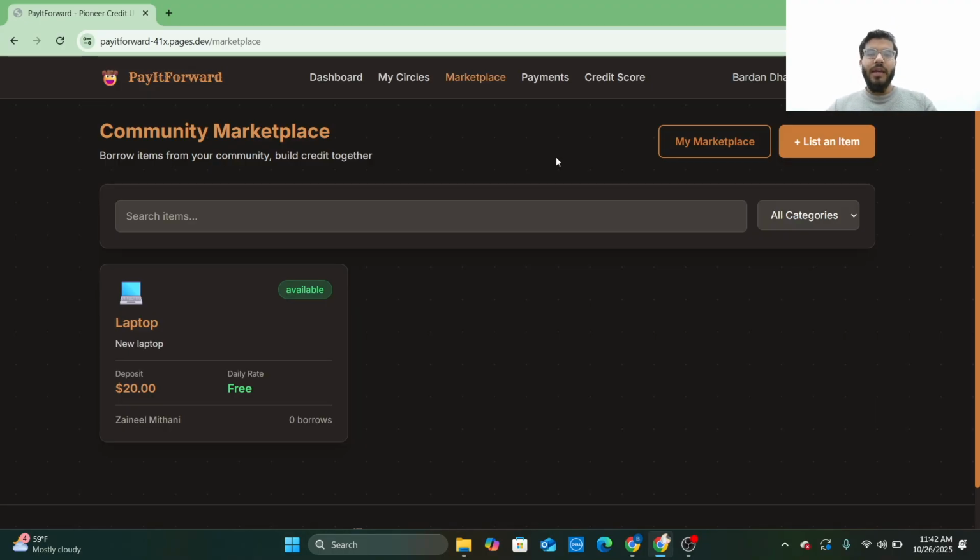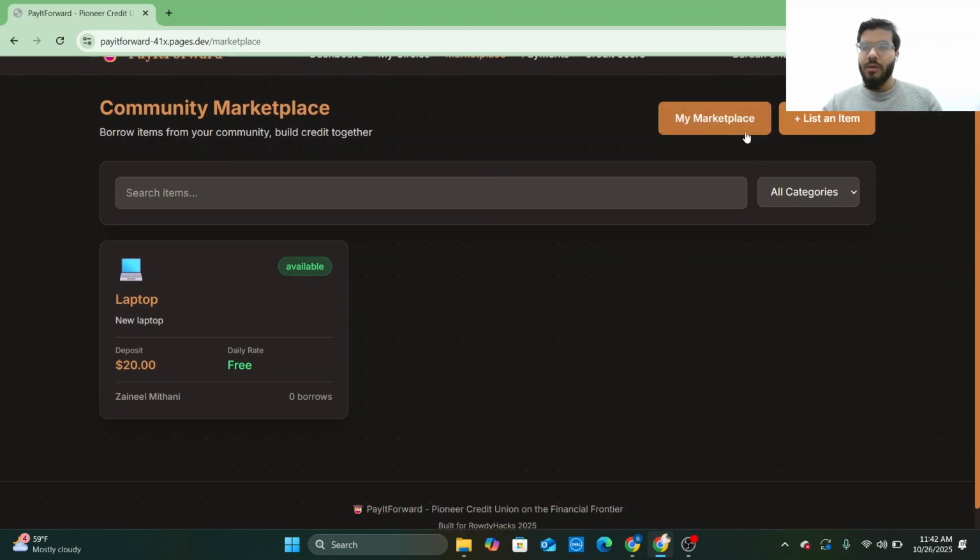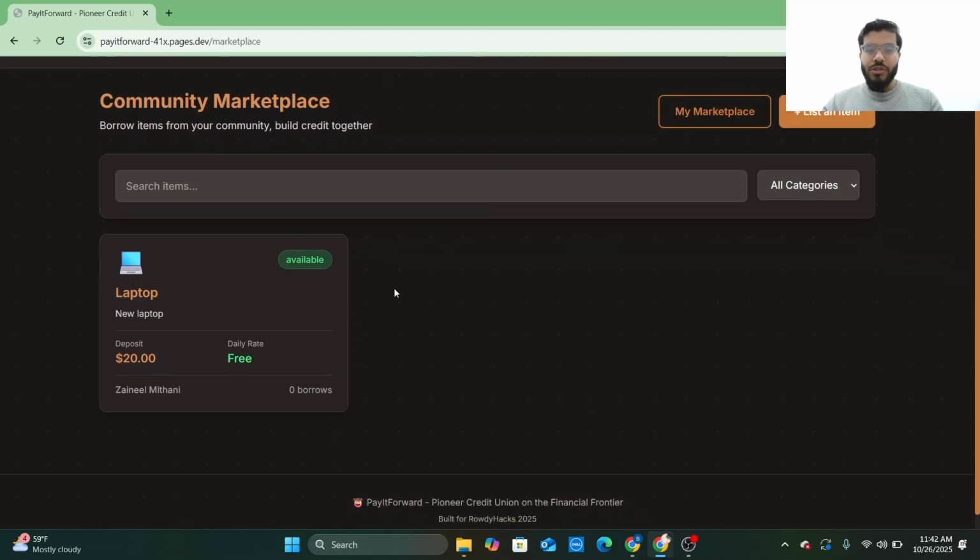Hi guys, this is Taha here, and I'll be talking about one major step. It's called Marketplace, one of the main features. What it does is it will allow you to list an item, and I'll show you how things work.